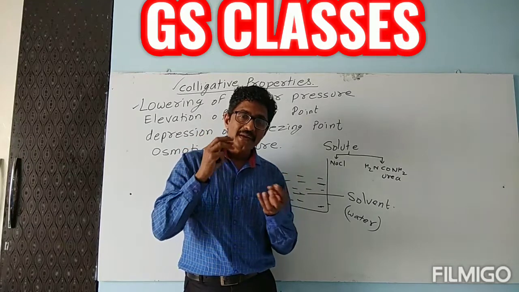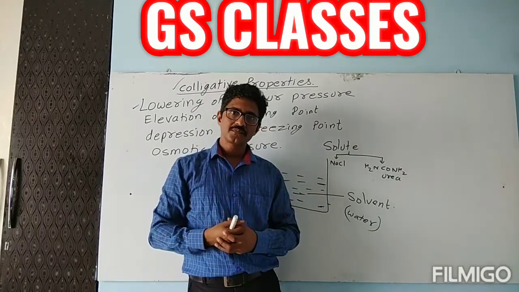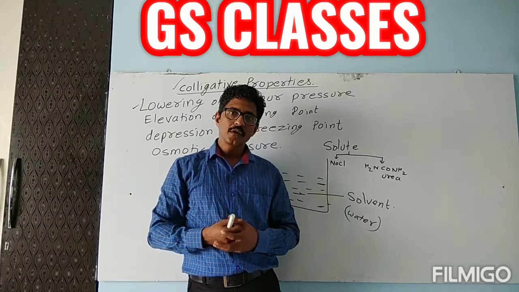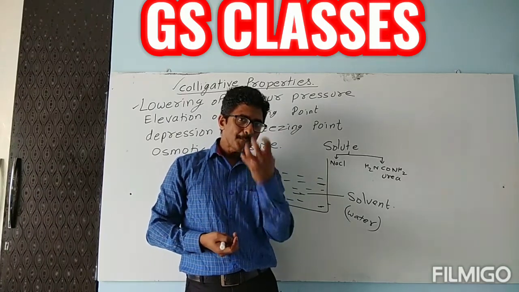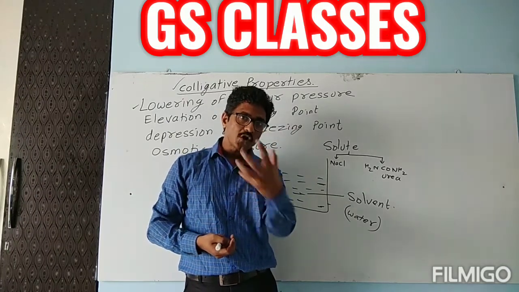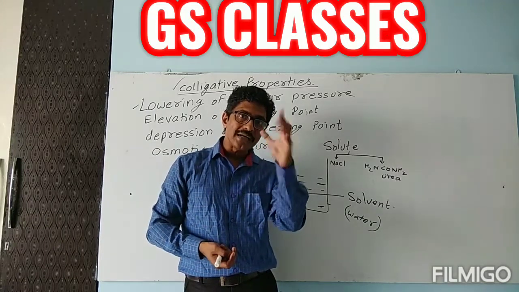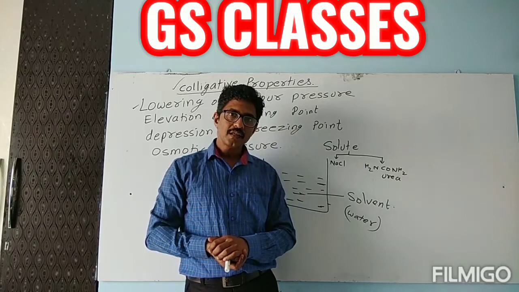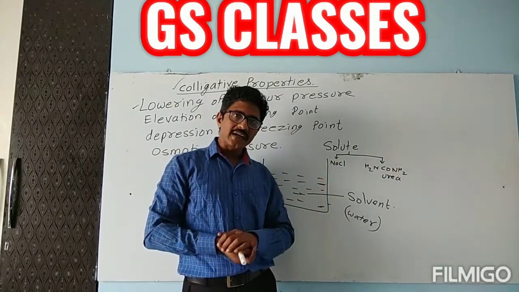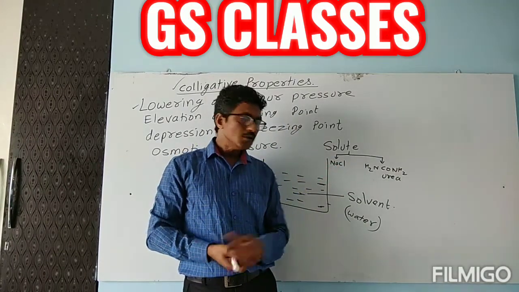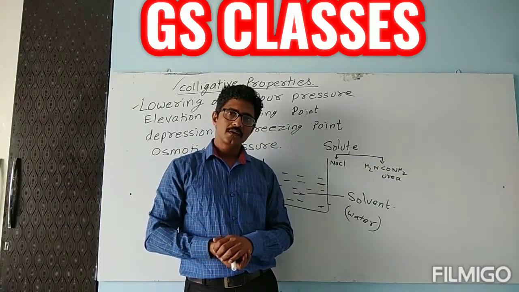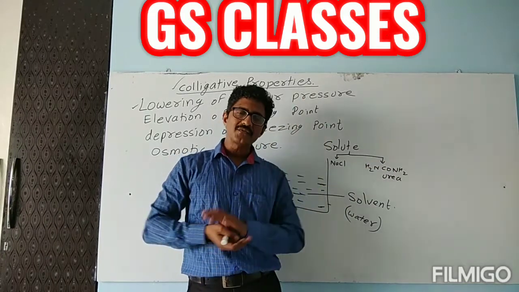Boiling point will be increased. Now children, this impact is just because of what? Because of the number of solute particles. Instead of sodium chloride, if I am adding urea, then also the same impact will be observed.